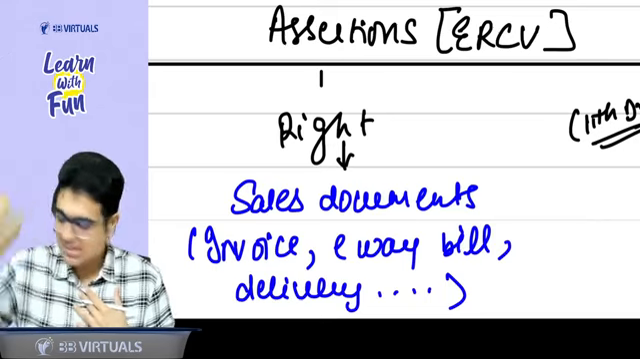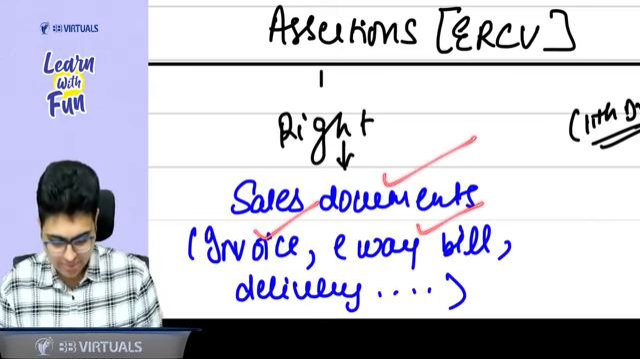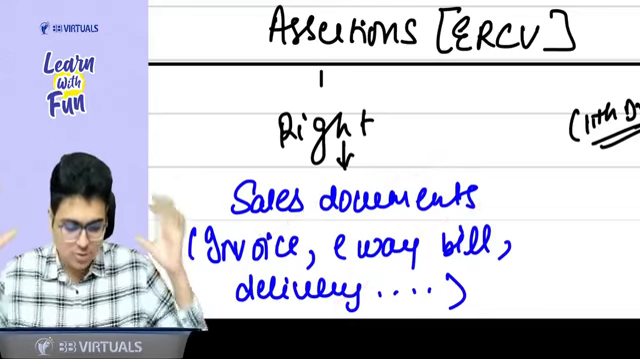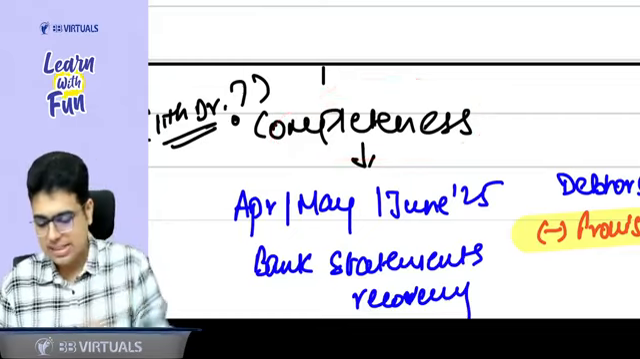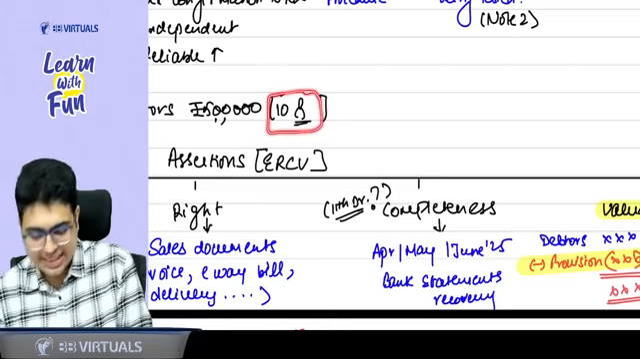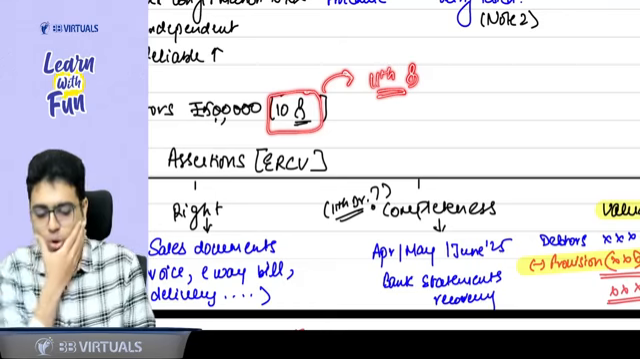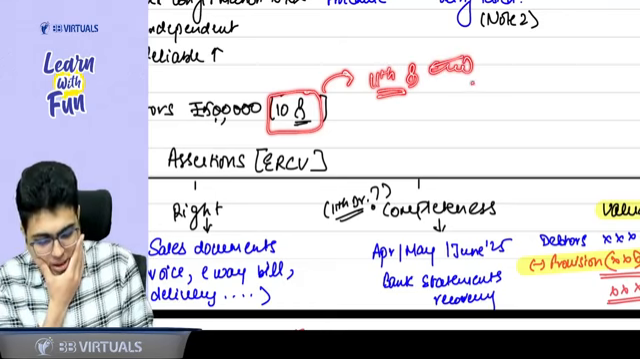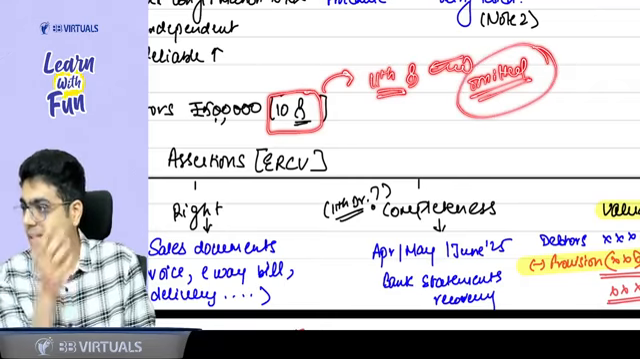So how do I check the sales? Sir, you can check the sales documents, invoice, e-way bill, delivery documents. These documents you can check. Now talking about completeness. Completeness means I have a doubt that apart from these 10 debtors, there could be an 11th debtor also, which might be omitted by the entity.